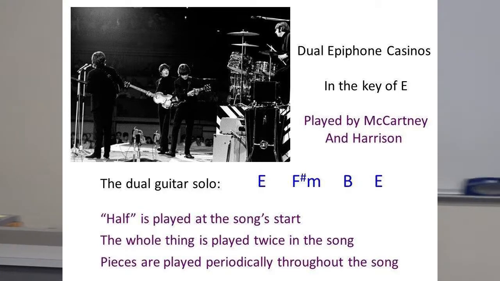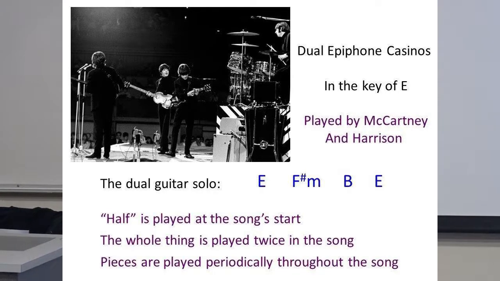Anyway, And Your Bird Can Sing. Speaking of The Night Before, there's a connection between The Night Before and And Your Bird Can Sing, and that is, there's another duo of guitar solo thing happening here. Now, half of this guitar solo is played at the start of the song, and the whole thing is played twice throughout the song. It's a little different, and then pieces are played periodically. It's a little different than the other one.